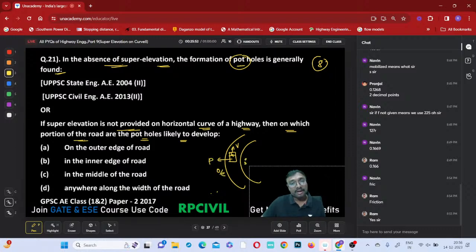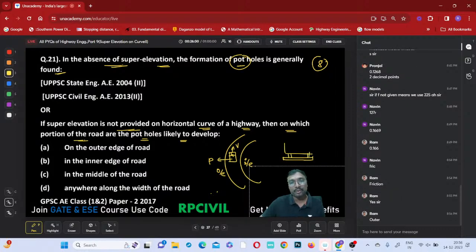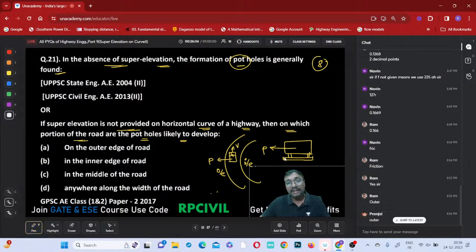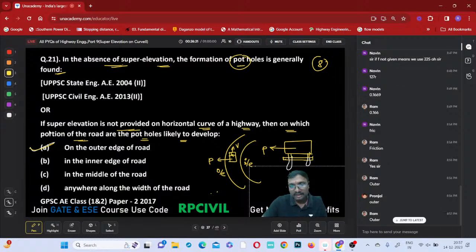Always centrifugal force is acting in this outer edge side only. So this is your centrifugal force, acting on the left side, the outer edge side. Therefore more pressure will come onto the outer edge, the outer wheel, and less pressure onto the inner. So potholes are created on this outer edge side only. Outer edge side is the correct answer.